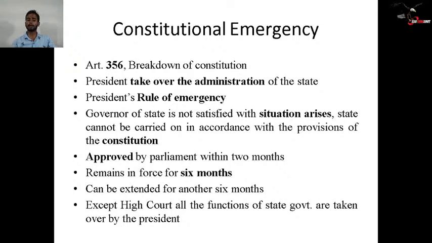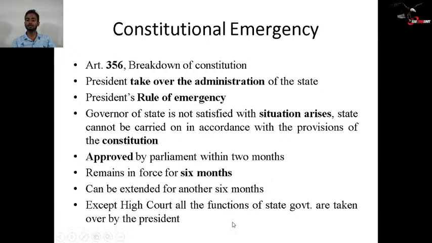It has to be approved by Parliament within 2 months, and remains in force for 6 months. President's rule in a state can remain for 6 months, and again it can be renewed. There is no objection in that. It can be extended for another 6 months.